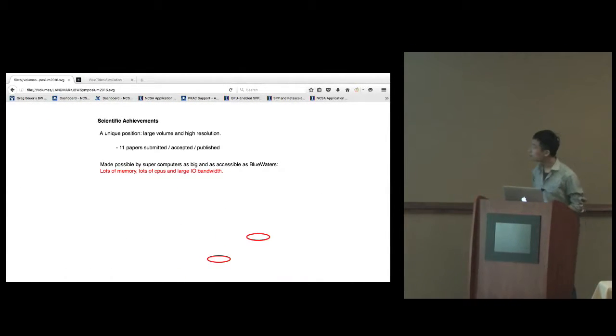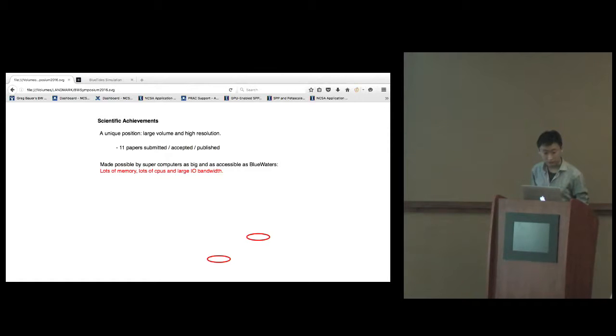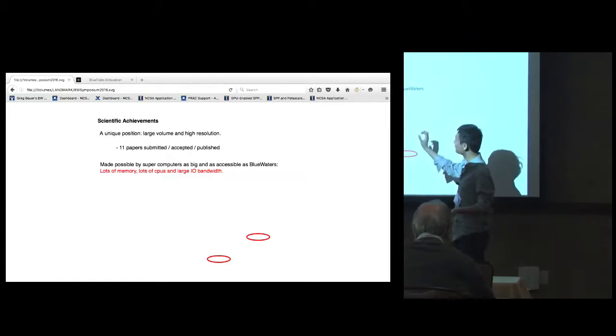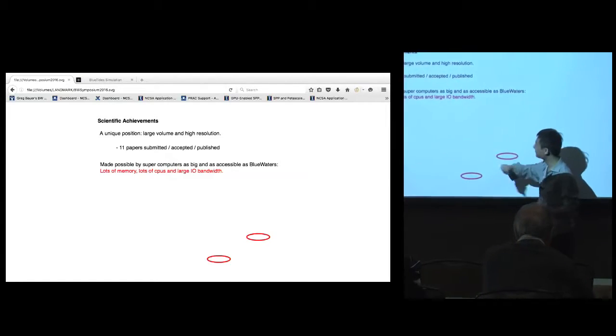So, I'm sorry, I don't know what's happening with a missing figure. All right, it's okay. It's a list of papers, so it's fine, it's lost.